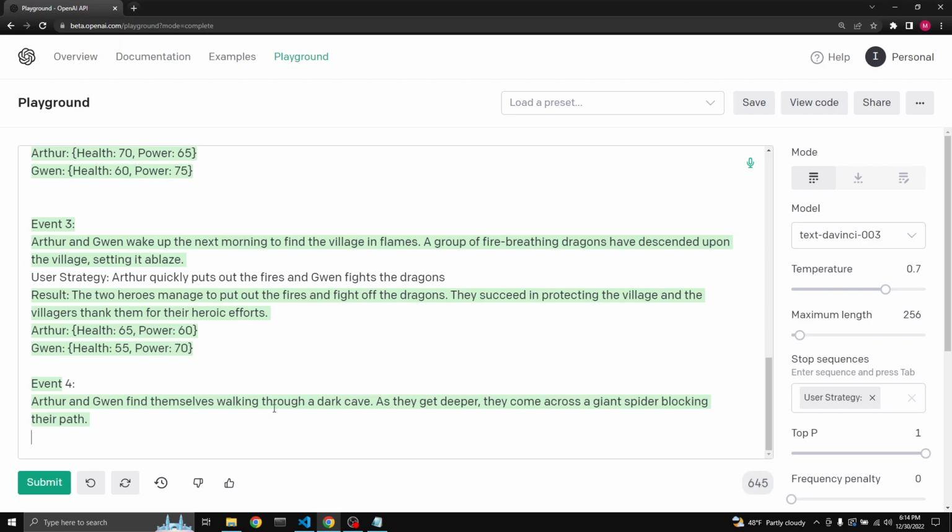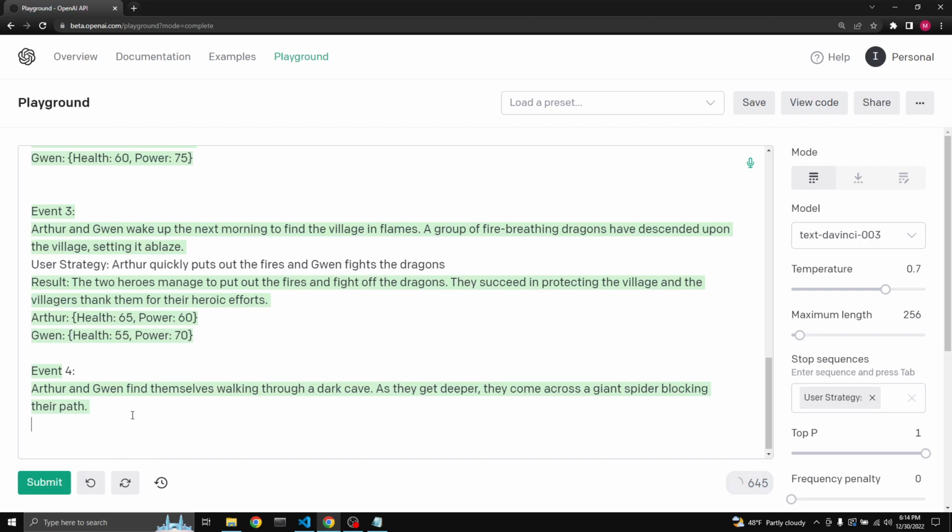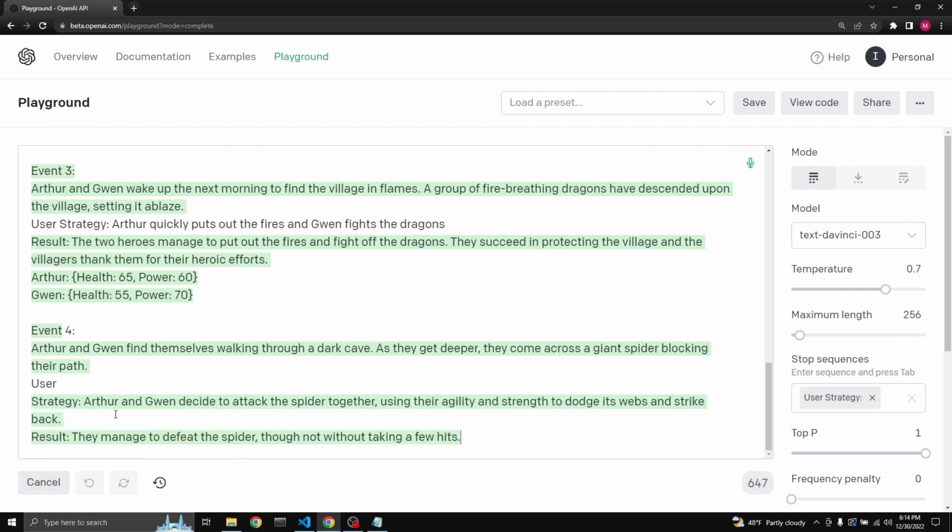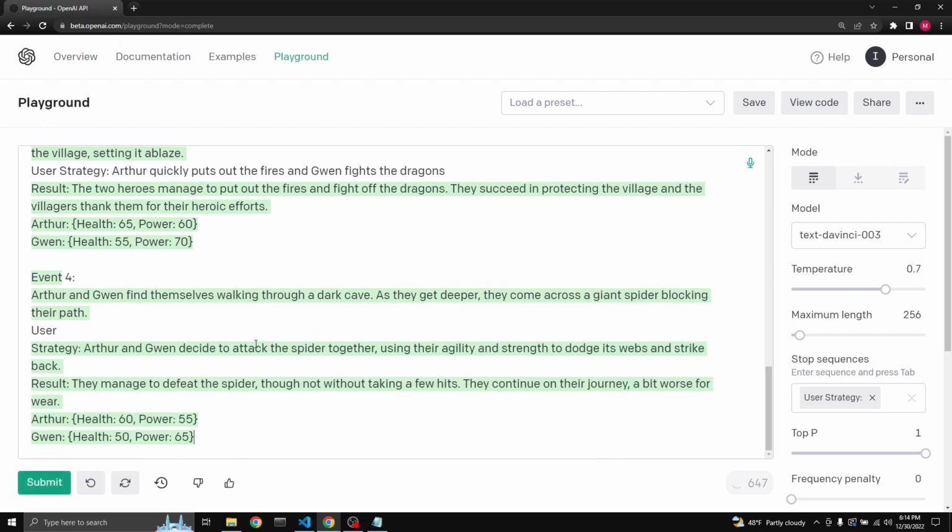Arthur and Gwen find themselves walking through a dark cave. As they get deeper, they come across a giant spider blocking their path. We'll let GPT write the strategy. Arthur and Gwen decide to attack the spider. Using their ability and strength to dodge its webs and strike it back, they manage to defeat the spider. Okay. See what's happening? Whatever happens, it's only reducing 5.